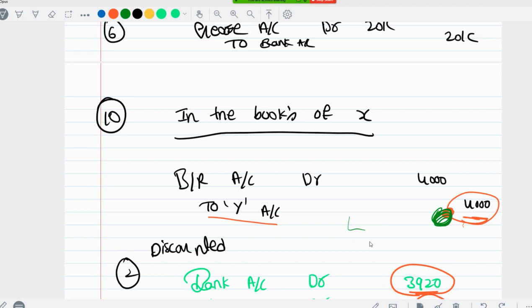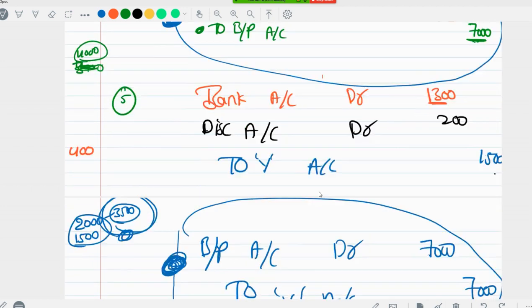Y has to pay because Y is the person who endorsed it, right? First we discounted it, right? Ultimately we need to pay to Y only, but we couldn't pay. So check out those entries.